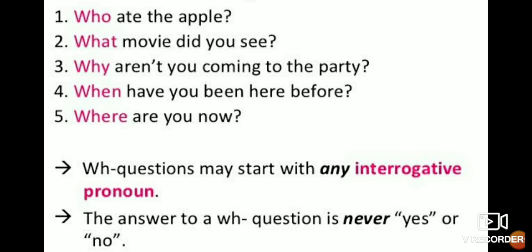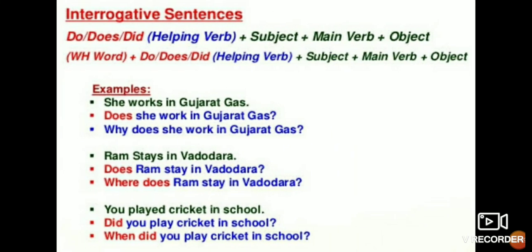The answer to a WH question is never yes or no. Okay? Never does it come to yes or no. Now interrogative sentences also have some pattern, you can say structure. Do, does, did. This is helping verb plus subject plus main verb plus object. This is the structure of a sentence. And WH word plus do, does, did, that is helping verb, plus subject plus main verb plus object. You have to remember this always for forming a sentence.